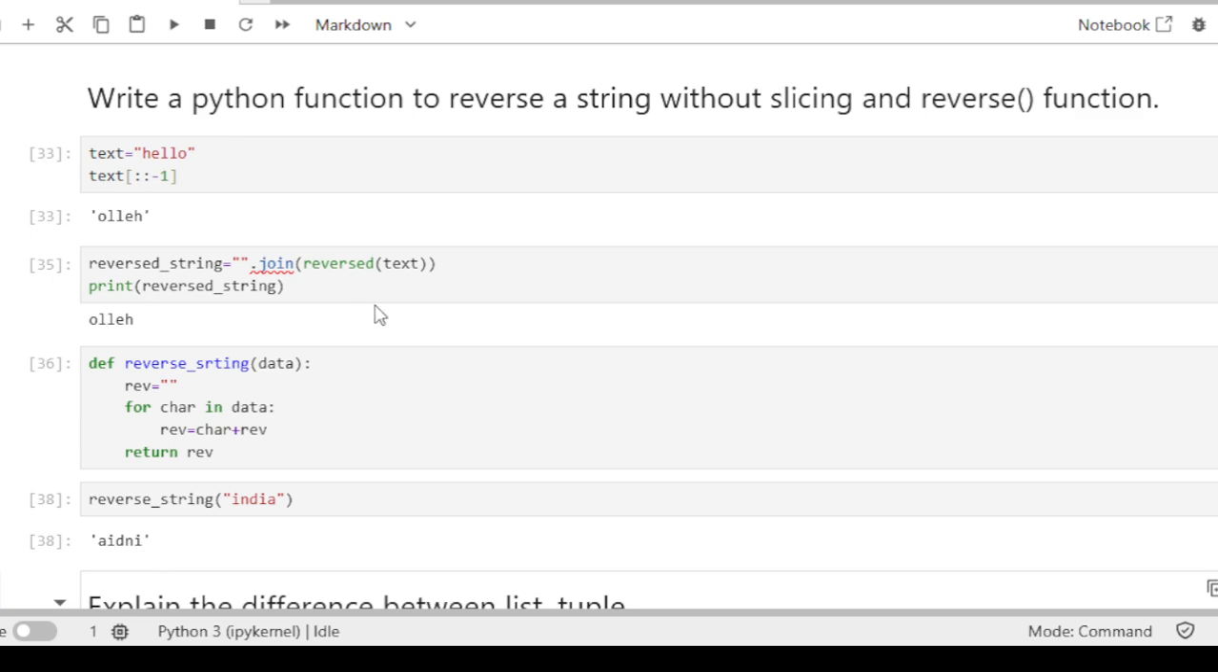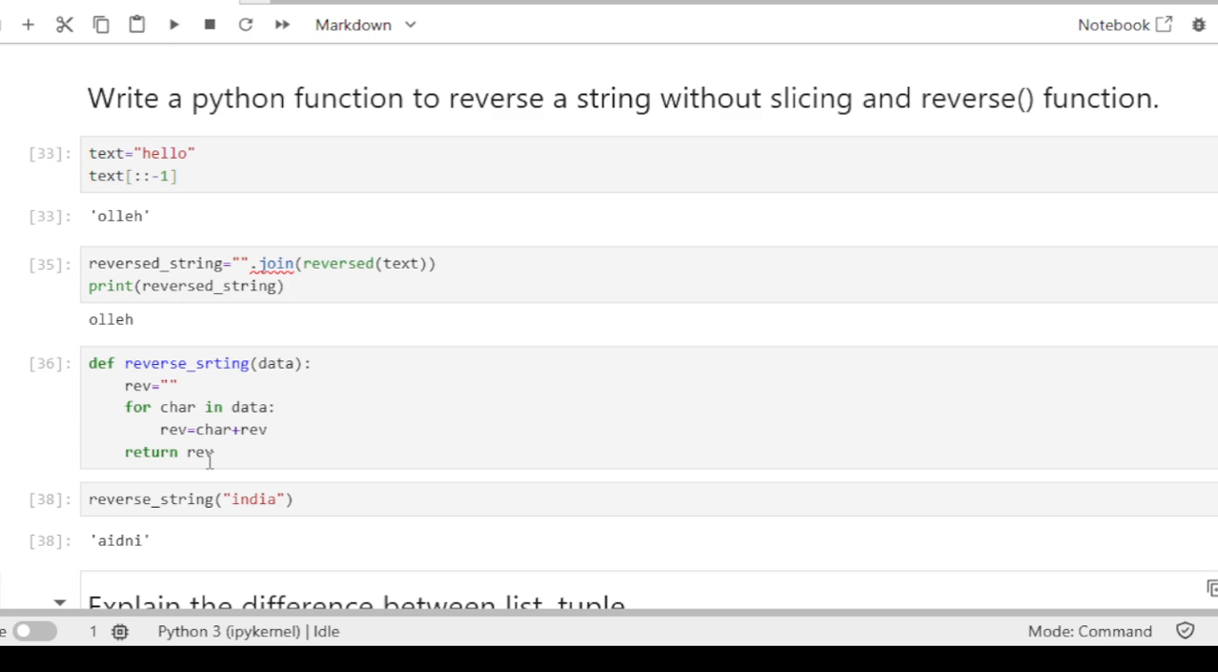Okay. So let's explain this code, explain this function. Here I have created a reverse string function. In data, I will take the string input from the user. Then I have created an empty string. Then I have created a loop to loop through all the characters in the string. So it will take one character at a time and add it to the reverse string in the reverse order.